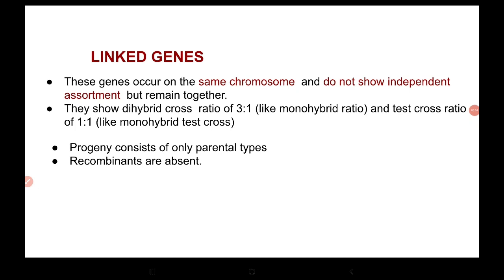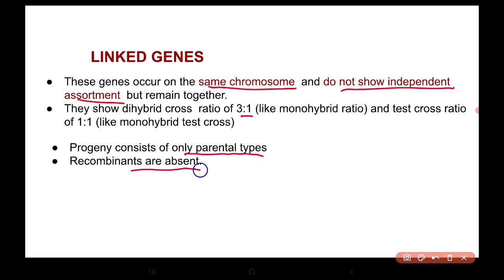Linked genes occur on the same chromosome and do not show independent assortment, but they remain together. So the dihybrid cross ratio is 3:1, like a monohybrid ratio, and the test cross ratio is 1:1. Progeny consists of only parental types, recombinants are absent.